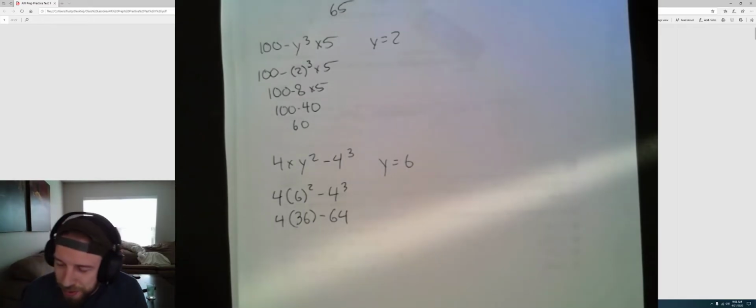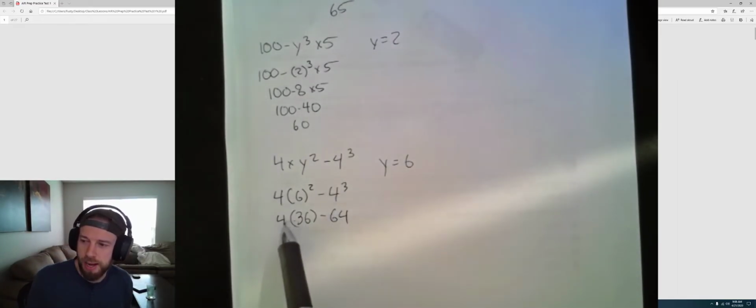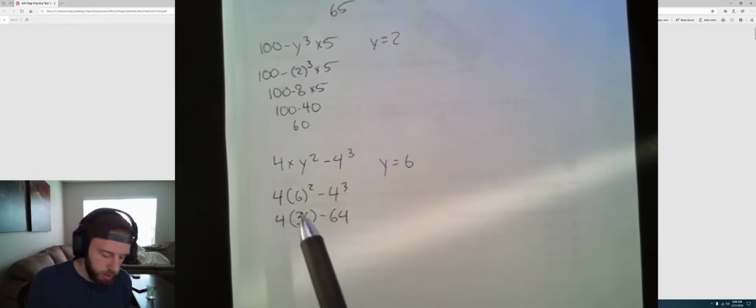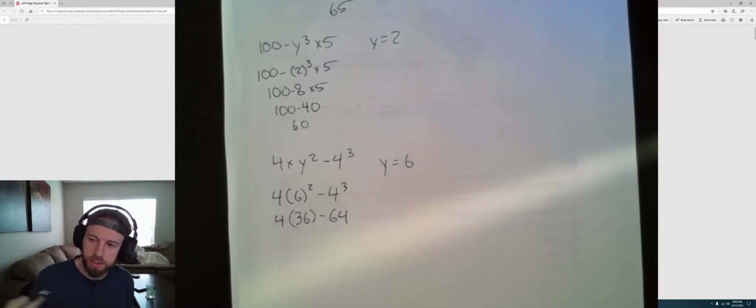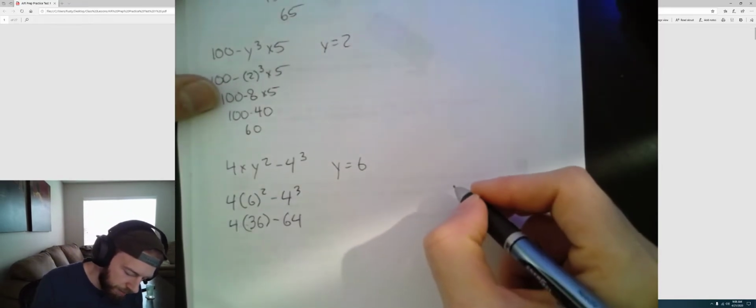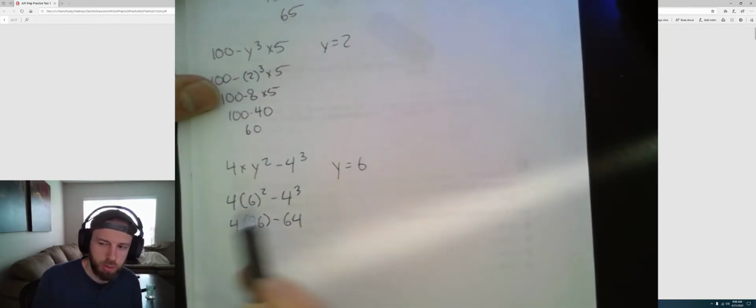Now, this is cool. I've got to talk about a little trick that I showed you guys earlier in the year on how to multiply 1 and 2-digit numbers. 4 times 36. Remember I showed you guys how quickly I could do those in my head? And it was because of the distributive property. So off to the side here, I'm going to remind you guys of that. If you remember, 4 times 36, you don't have to memorize what that is.